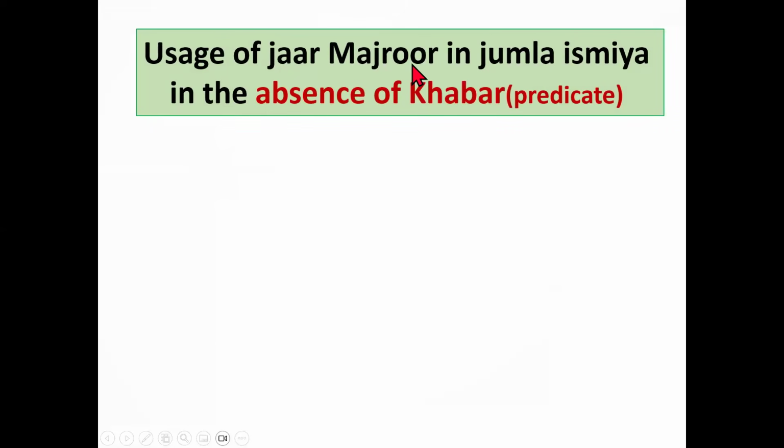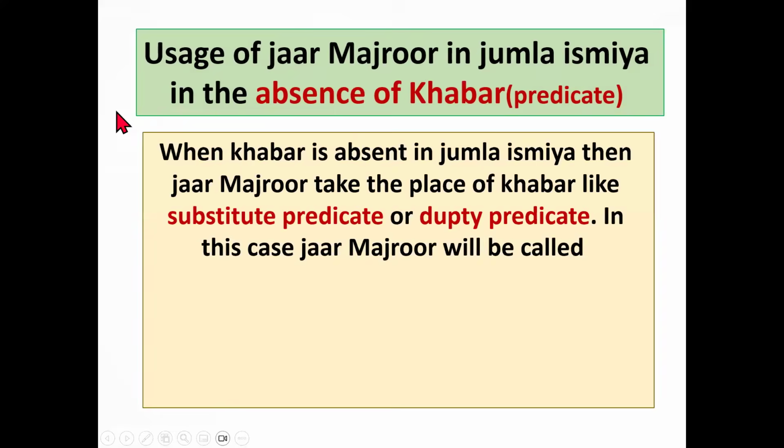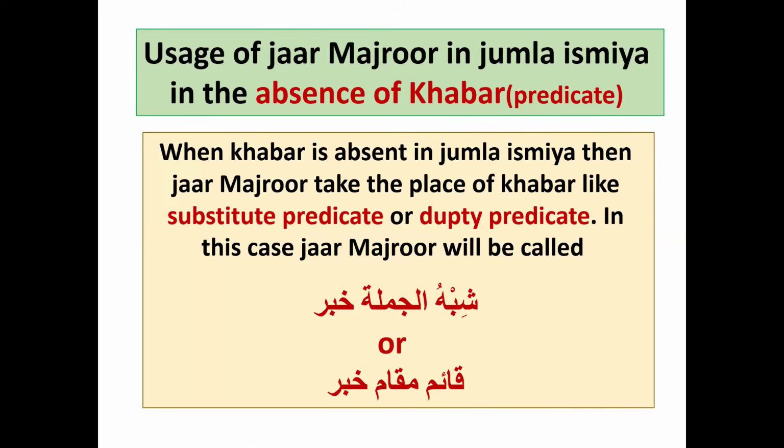Usage of Jaar Majroor. Jaar Majroor means Murakkab Jari, means Shibu Jumla. In Jumla Ismiya, in the absence of khabar, in the absence of predicate, what's the usage? When khabar is absent in Jumla Ismiya, then Jaar Majroor takes the place of khabar, or we can say that it replaces the khabar. So we will say substitute predicate or adaptive predicate. In this case, Jaar Majroor will be called Shibu Jumla Khabar or Qaim Muqam Khabar.